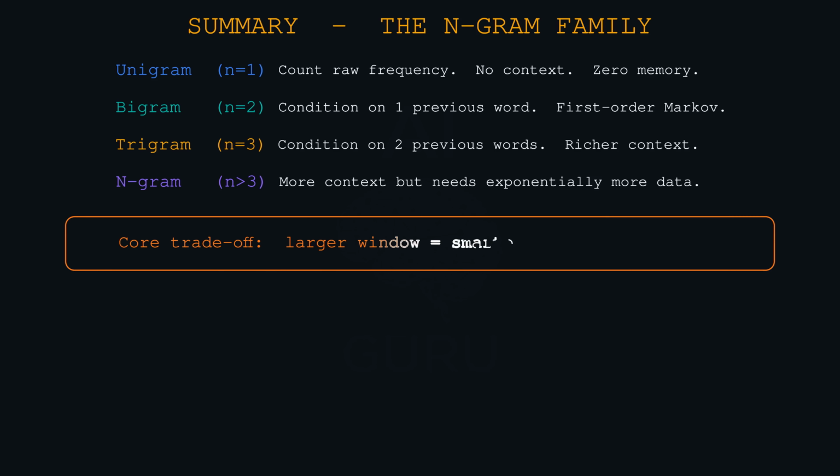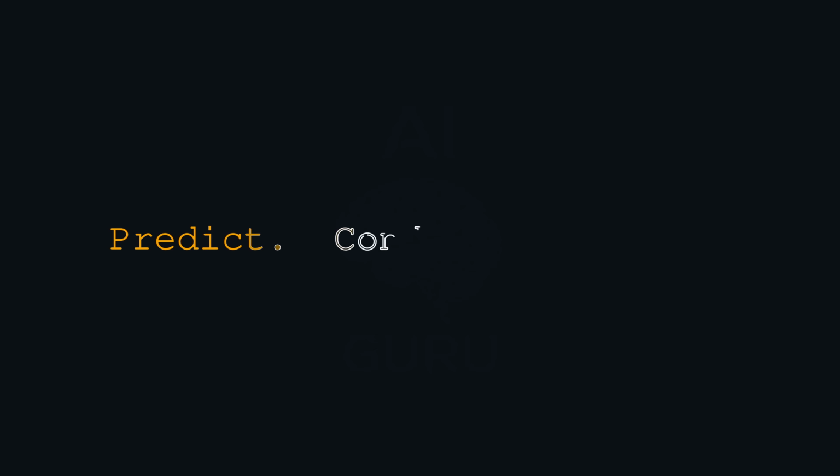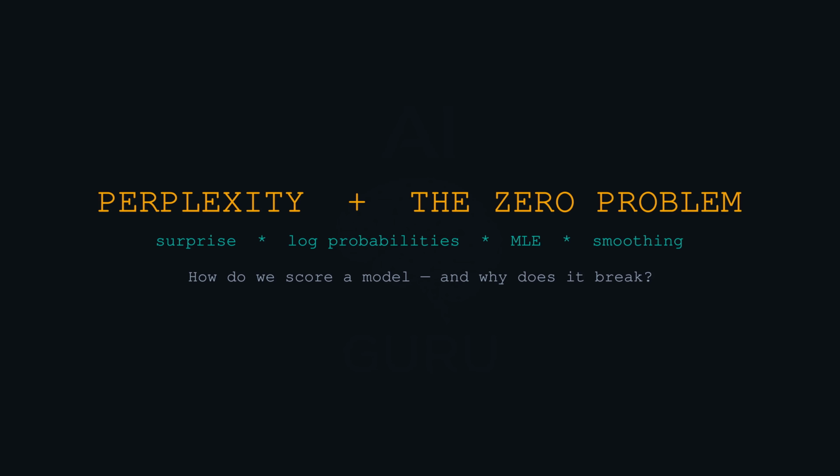So we usually stick to bigrams and trigrams as a compromise between being smart and actually having enough data to count. Okay, hold that thought on the 0 problem, because I know that's a huge part of where we're going with smoothing. But before we try to fix the model, I want to pause for a metacognitive check. We built a model, but how do we even know if it's actually any good? This is crucial. We need a report card.